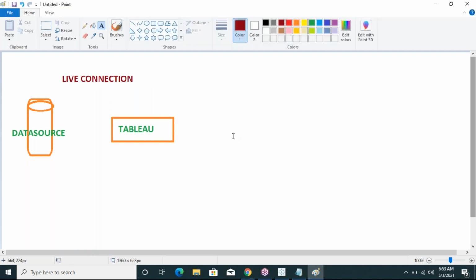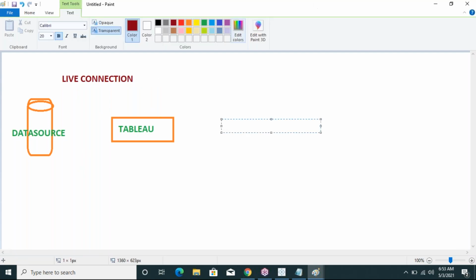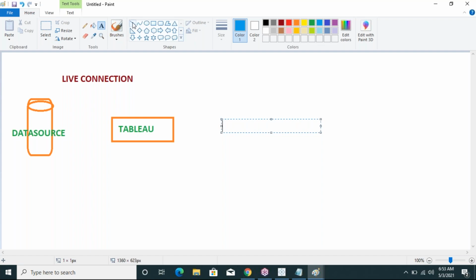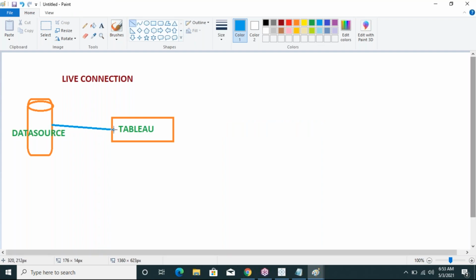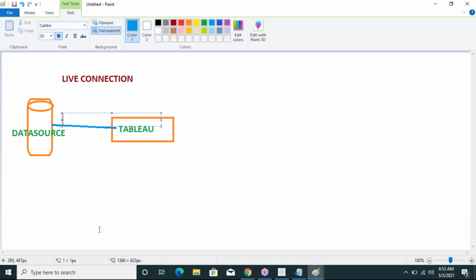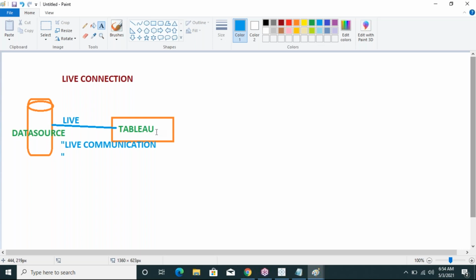So live connection, what will it do? After connecting the data source with Tableau with the live connection, the live connection establishes live communication between the data source and Tableau.